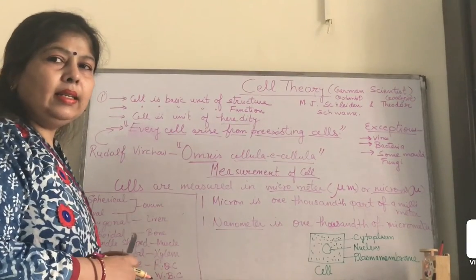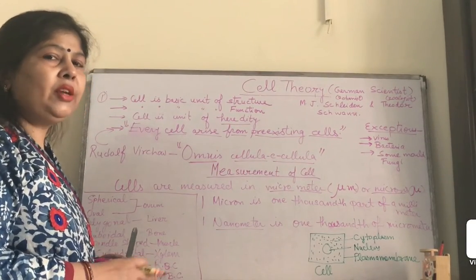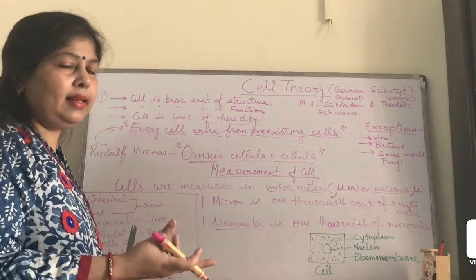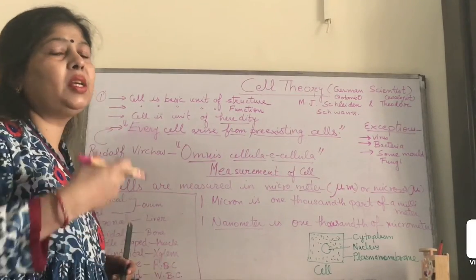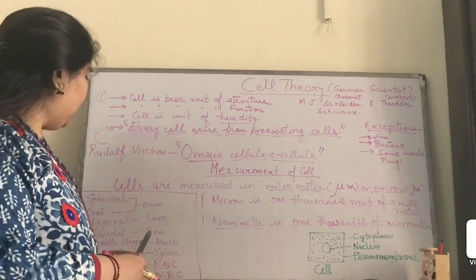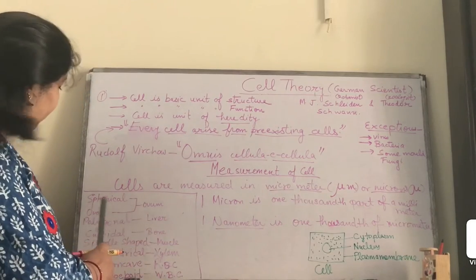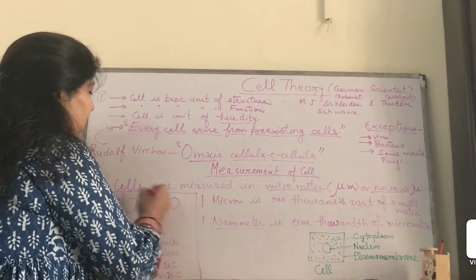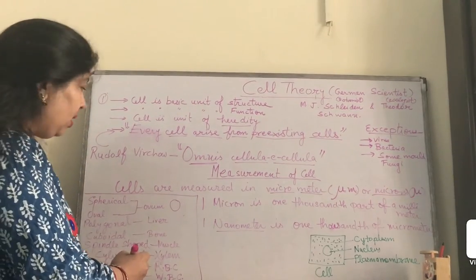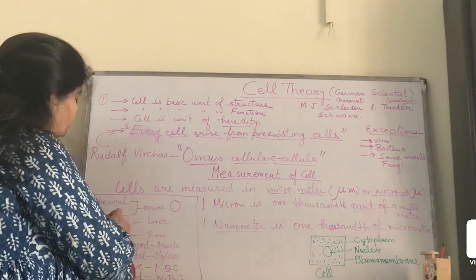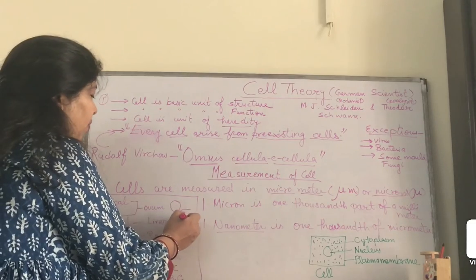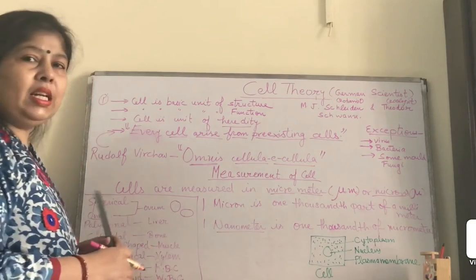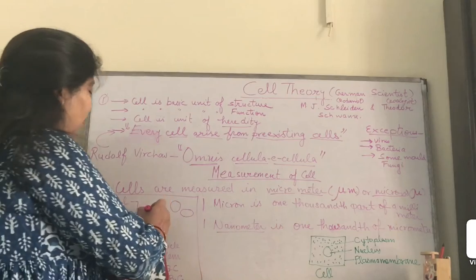Now let's understand about different types of cells. Cells can be of different shapes and sizes. Let's see on the board. First, it is spherical. That means the cell can be rounded or spherical. Second is oval. A cell can be oval in shape, like for example the ovum.